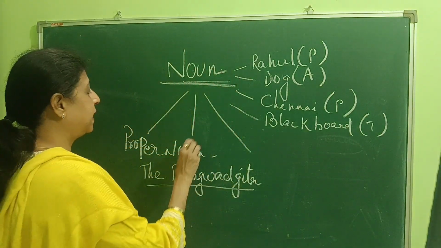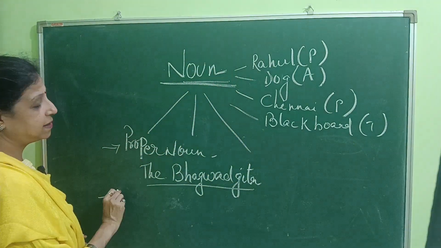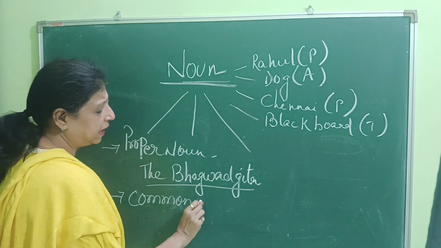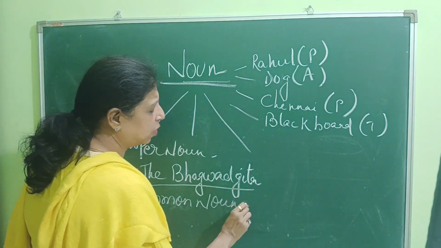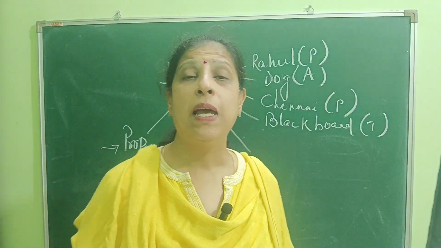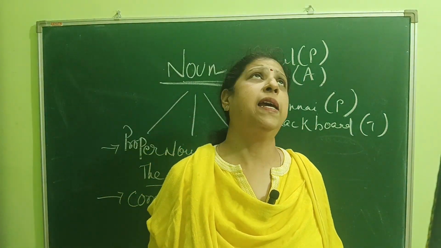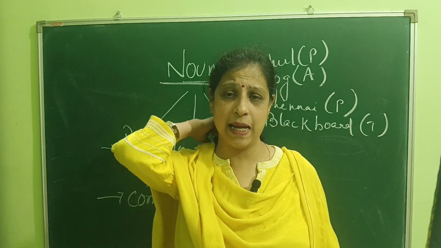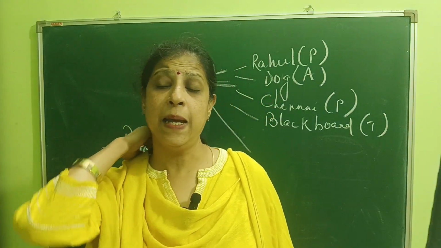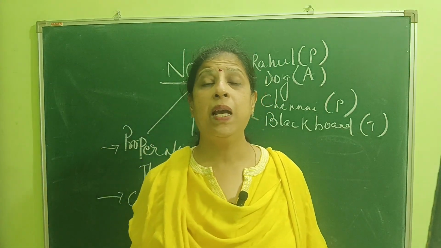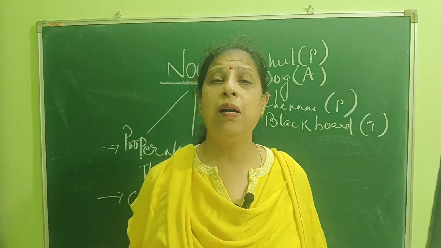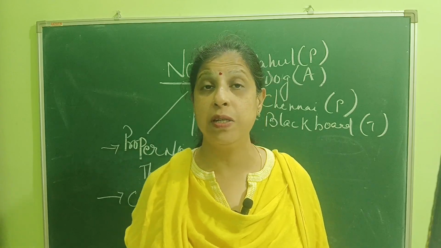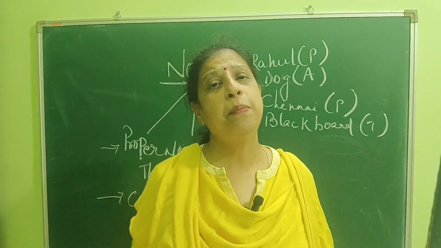Now, let us do the next form of noun, that is common noun. What is a common noun? A common noun is, you can say, general. It is used in general. For example, if I say bring me a chair, it can be any chair. It can be a plastic chair. It can be a wooden chair. So, bring me a chair.